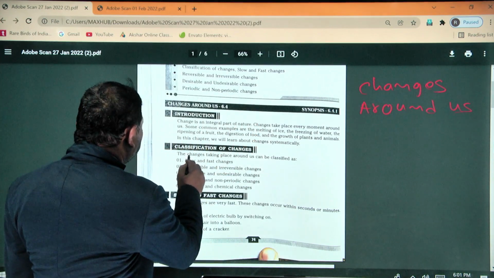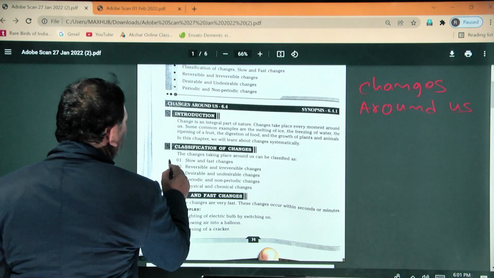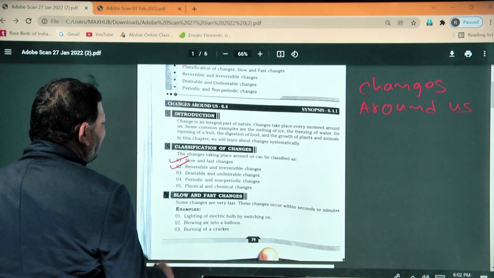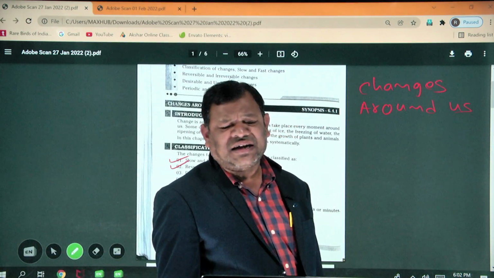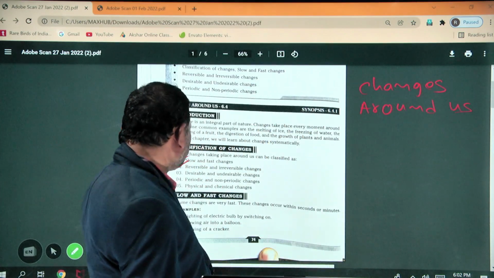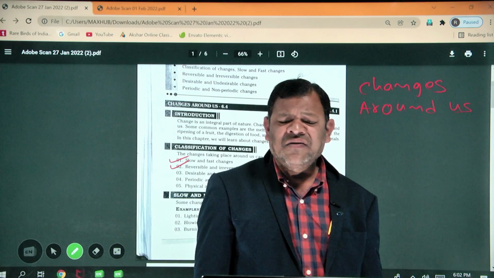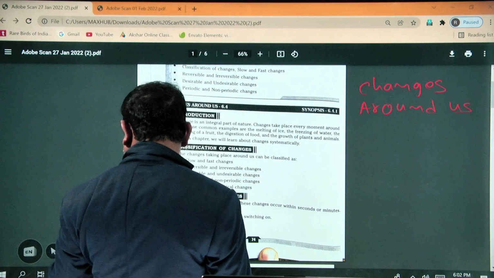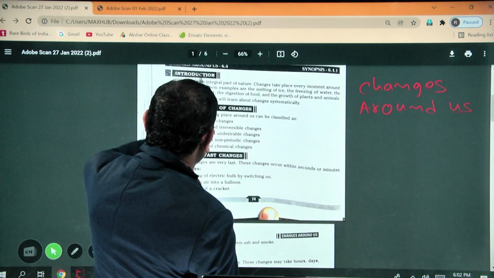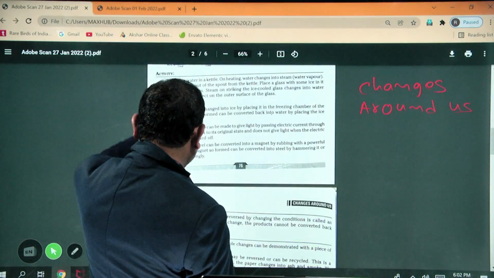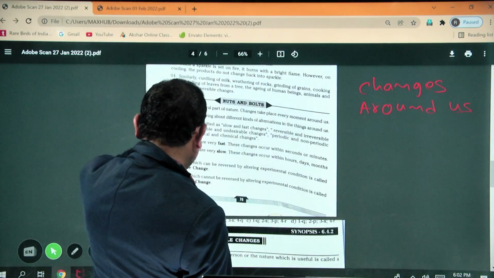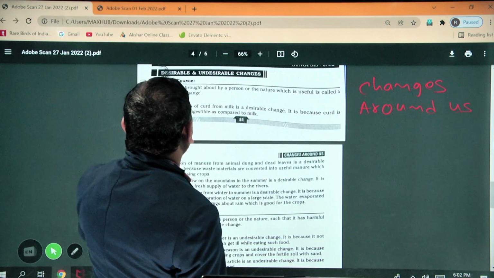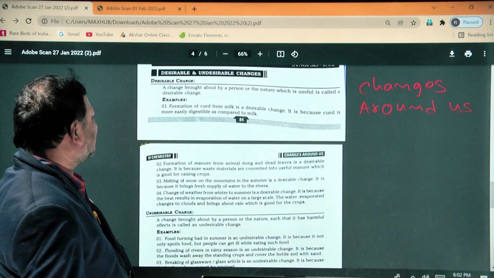In the previous class, slow changes and fast changes, reversible changes and irreversible changes were completed. Today we will discuss desirable changes and undesirable changes, and next we will discuss periodic changes and non-periodic changes, physical changes and chemical changes. So now coming to the point, desirable changes and undesirable changes.